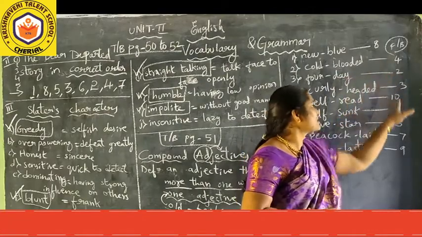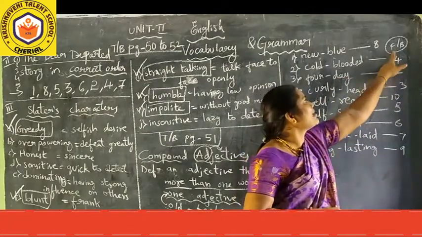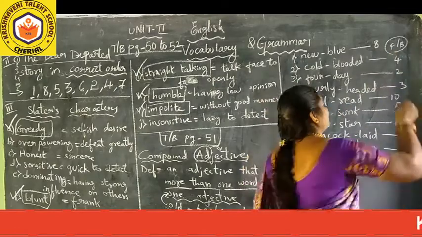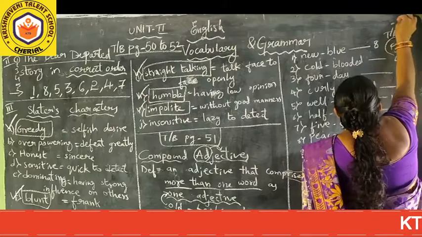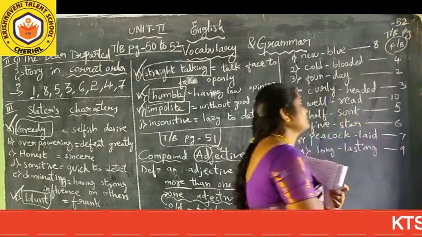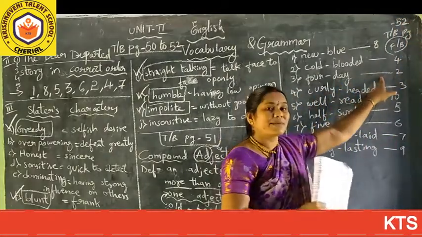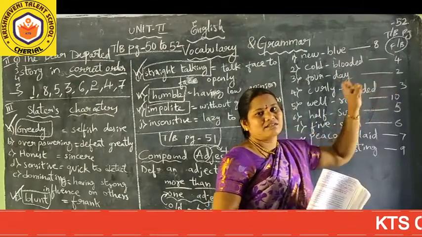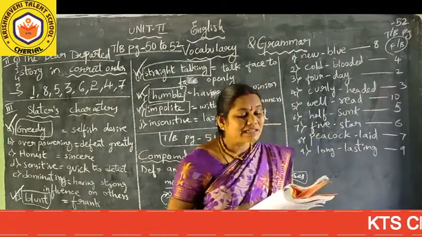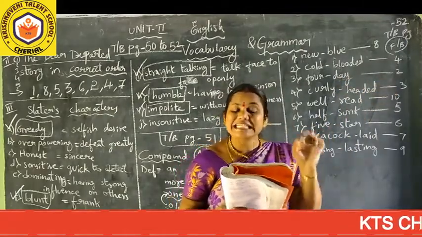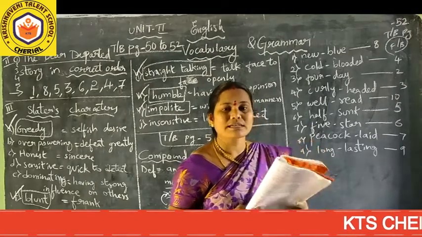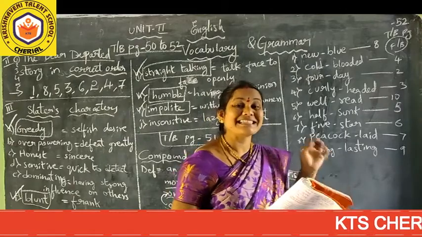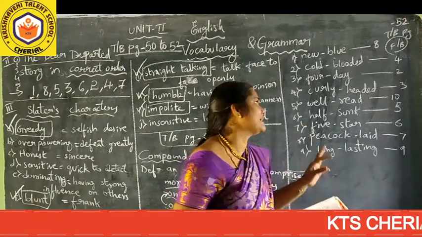So don't get confused these numbers. These are fill in the blanks in textbook page 52. So what is the second fill in the blank? A 4-day trip to Hyderabad. And third one is the curly headed girl who is under the tree is my sister. So how is the girl here? It is being described curly headed means curly hair.